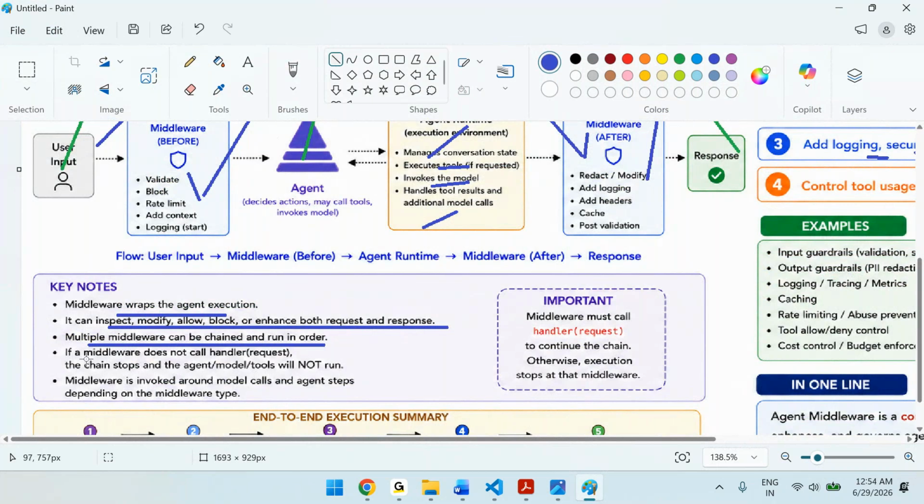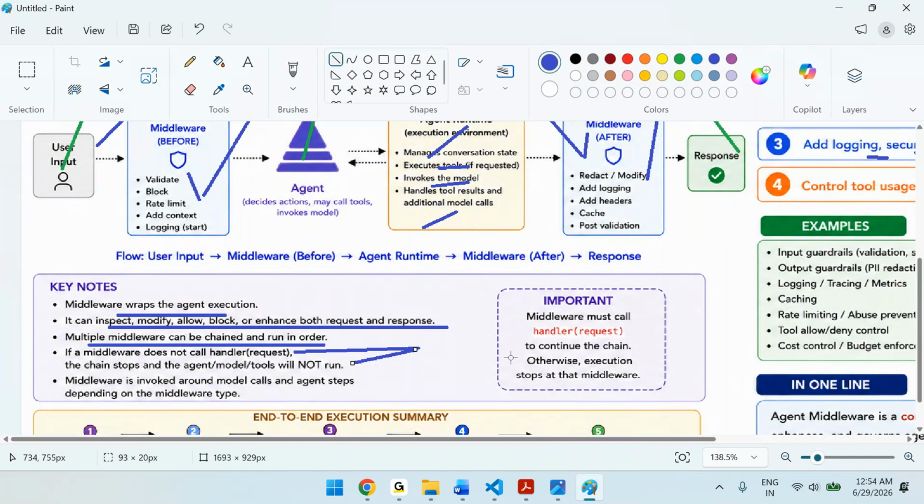Next, one more point: if the middleware does not call the handler, remember this, we will see it when we code. If the middleware does not call the handler, then it stops the execution. That means the agent will be stopped, the tool will be stopped, the model will be stopped, it will not run.